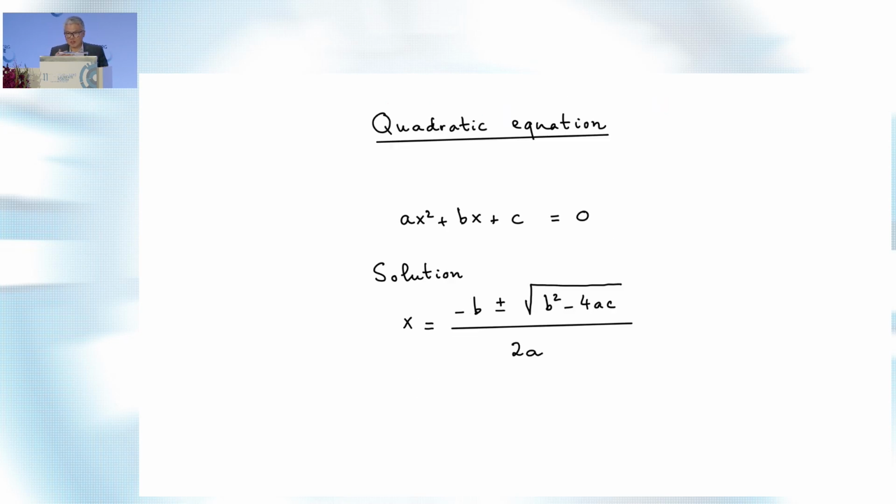I think I talked about this equation yesterday in the high school in Heidelberg. So this is, of course, the solution for the quadratic equation that you all learned in school. And quite surprisingly, you can find some equivalent form of that in a Babylonian tablet dating from 2,000 years BC.